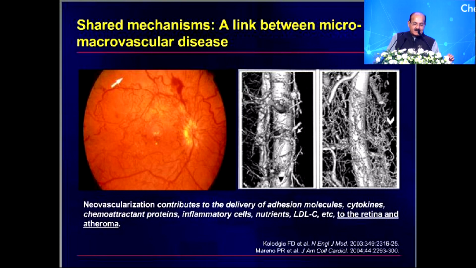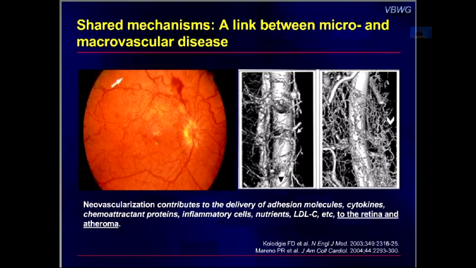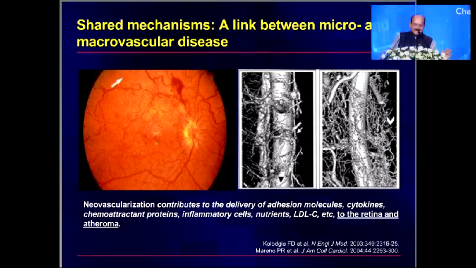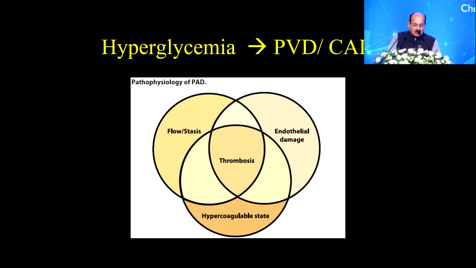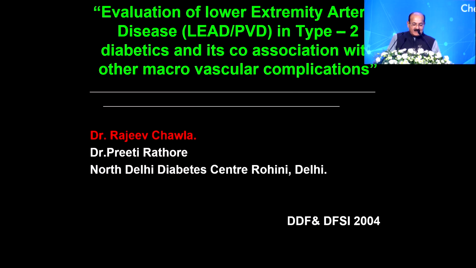Again, this paper was widely appreciated. So may I sum it up by saying that there are shared mechanisms linking micro and macrovascular disease. The neovascularization, which contributes to the delivery of adhesion molecules, cytokines and chemoattracting proteins, also contributes towards atheroma as well as to the development of retinopathy. There is a strong link between hyperglycemia and not only microangiopathy but also macroangiopathy, PVD and coronary artery disease.